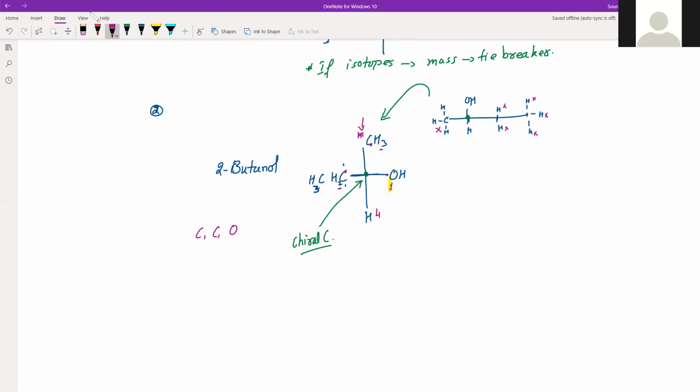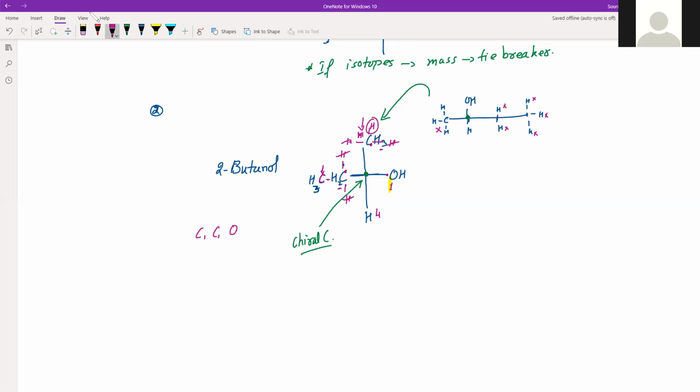And who is the neighbor here next? It is C. I hope you understood. This carbon is attached with hydrogen, hydrogen, and carbon, and that carbon is attached with H, H, and H. So this H cancels, this H cancels.